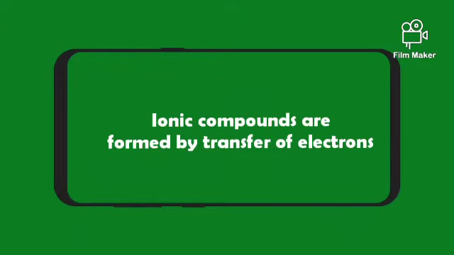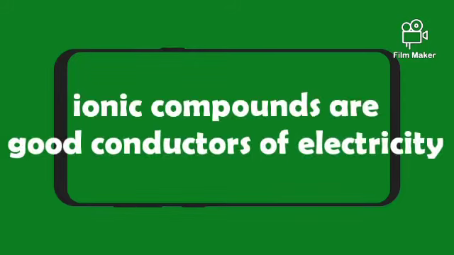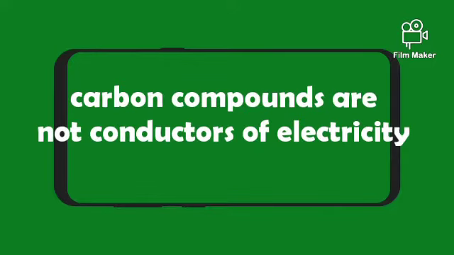etc. Before going to today's section, we need to recall the formation of ionic compounds that we have learned in the last chapter. You know that ionic compounds are formed by the complete transfer of electrons. These compounds are good conductors of electricity as they produce ions in molten state. Unlike ionic compounds, carbon compounds have a different bonding nature that we will discuss in the coming sections.